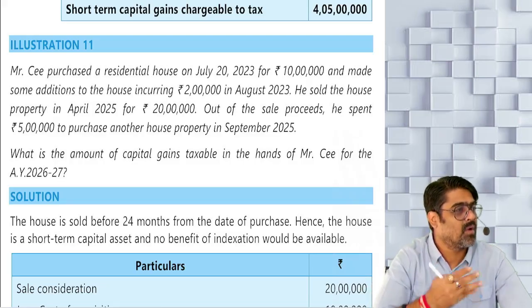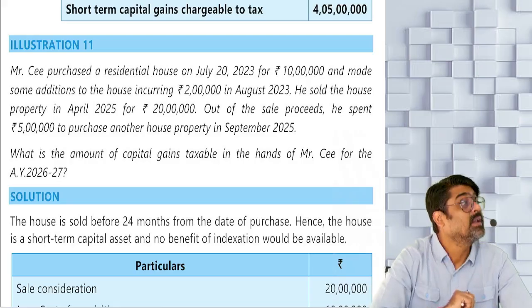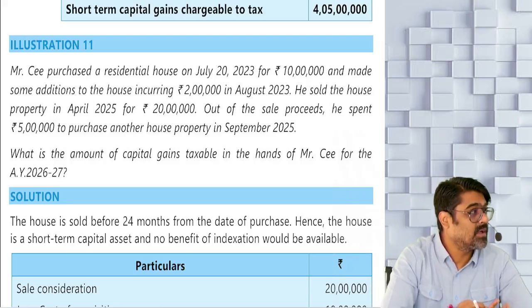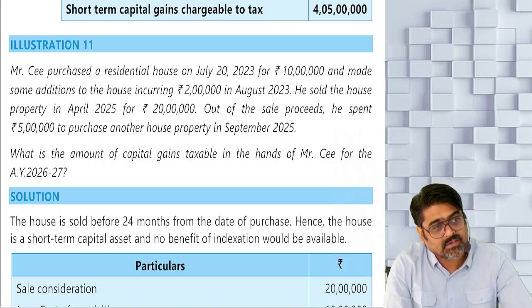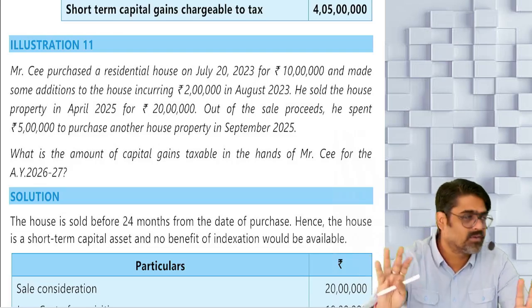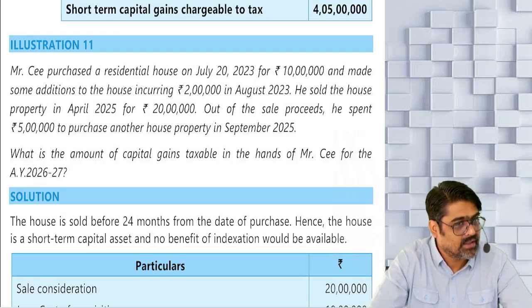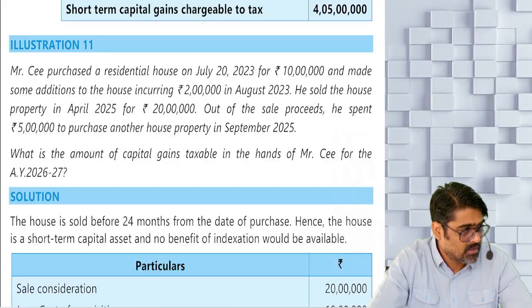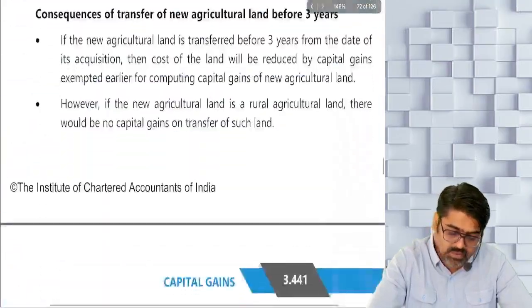Underline. A, long term gain, 8 lakh. B, cost of purchase of the new property, which is 5 lakh. 8 lakh or 5 lakh, whichever is less, 5 lakh will be exempt and the balance 3 lakh will be taxable. That's it. Understanding? Homework for you today. Okay. Now come to the test your knowledge section.